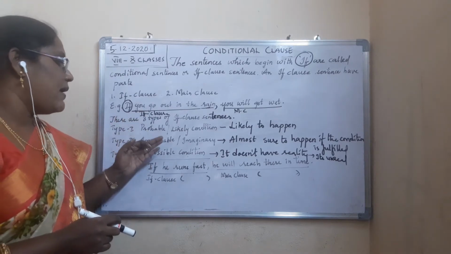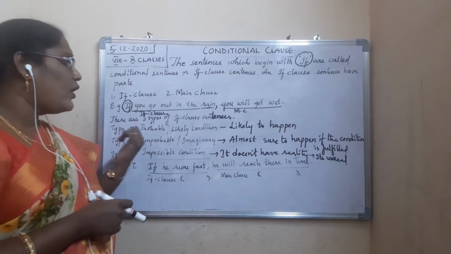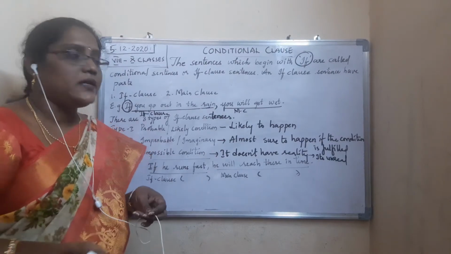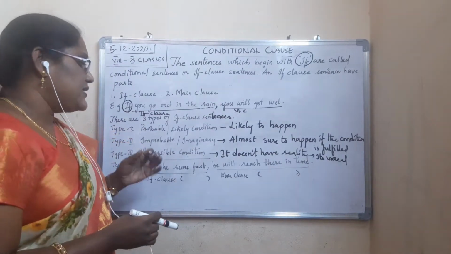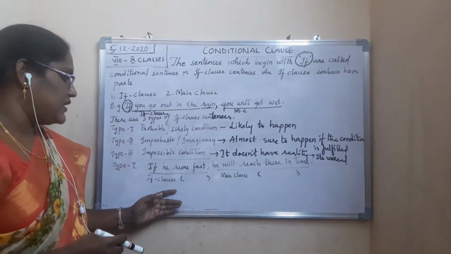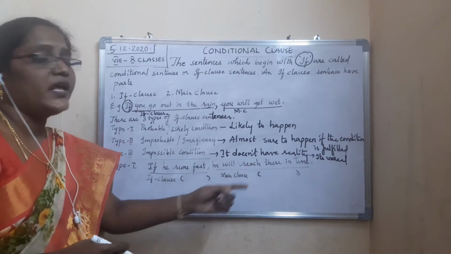Now see, for example, the first one, type 1, probable or likely condition, I told you. What is probable? Probable means which is likely to happen. For example, see here, for type 1 I have written one sentence: if he runs fast, he will reach there in time.